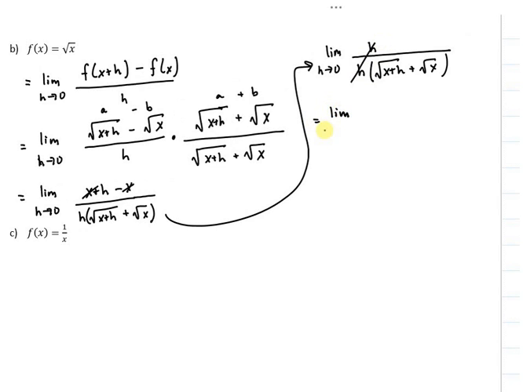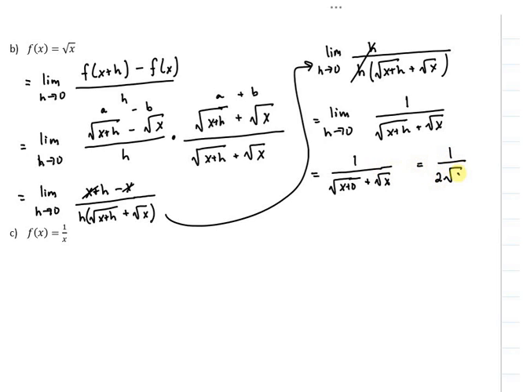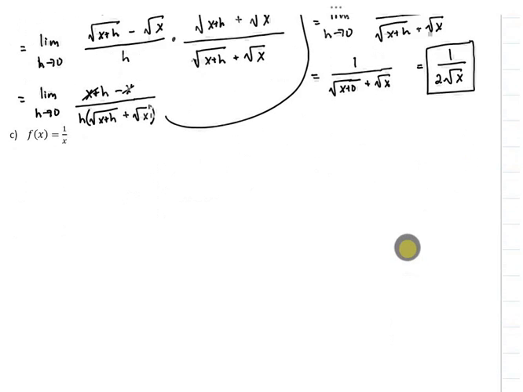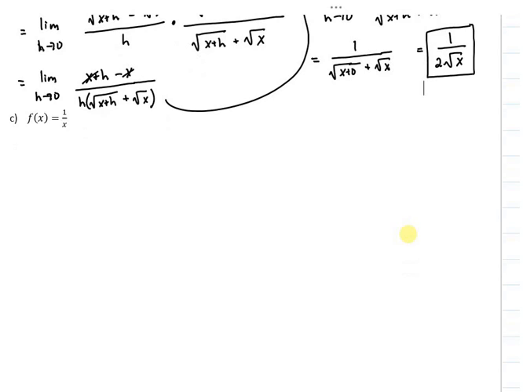I get the limit as h goes to 0 of 1 over root x plus h plus root x. Now I can plug in my h. So I get 1 over root x plus 0 plus root x. And that gives me 1 over 2 root x. This is really the derivative of root x, so that's good. If you get something that isn't the right derivative, there's probably a mistake. Stopping here before I run out of time.